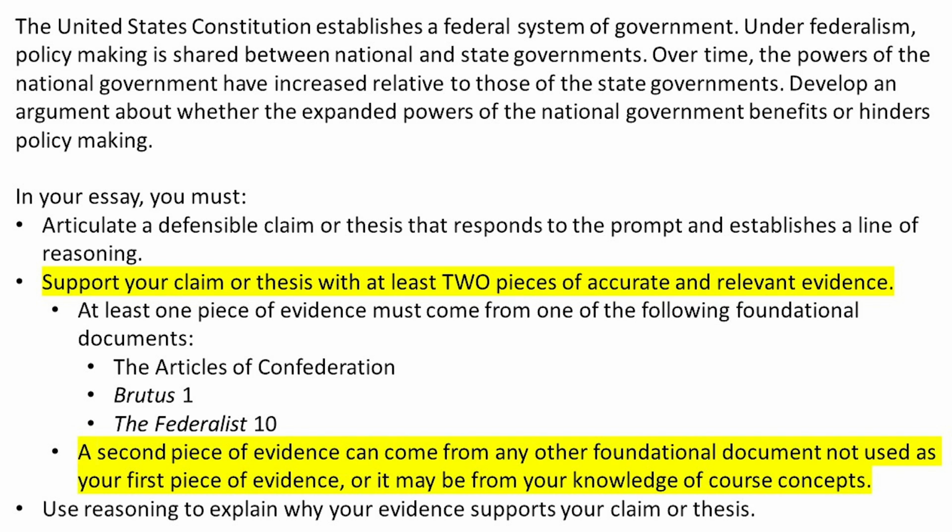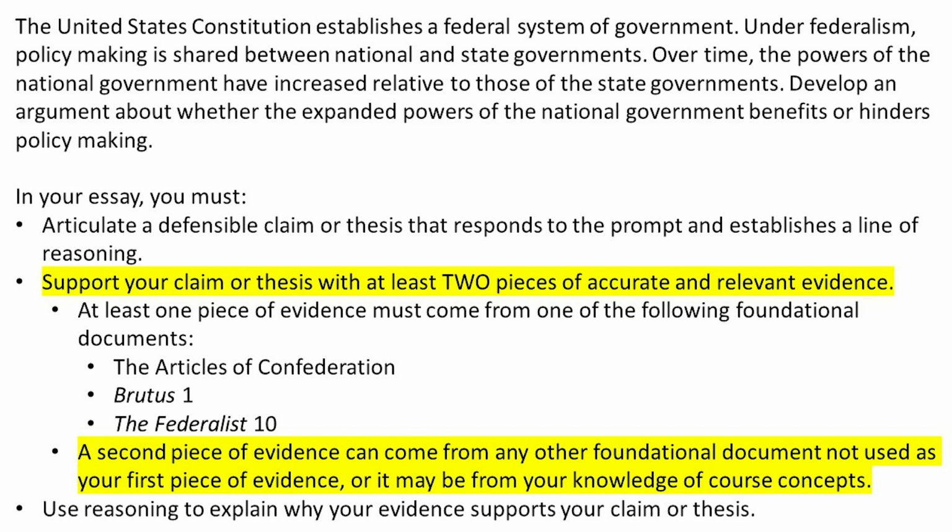This second piece of evidence can come from anything in your knowledge of AP government. It can be from another document, listed or unlisted, one of your required cases, or simply anything that you know from AP Gov. The only thing it can't be from is the document you used for the first piece of evidence. Personally, I'd suggest that you try to use a document or required case as your second piece of evidence if possible.